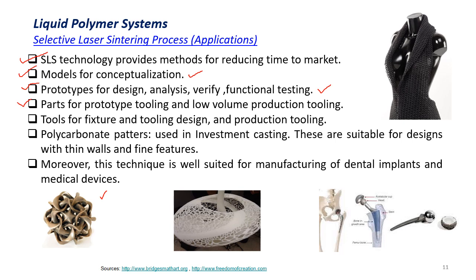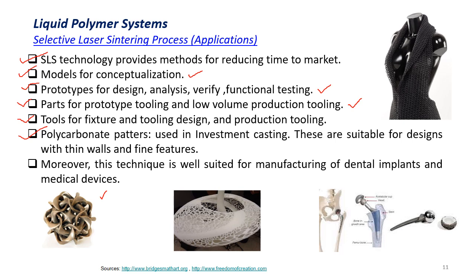Parts for prototype tooling and low volume production can be taken care of using this technique. Tools for tool design and production of tooling, where we require small components for limited edition, there also the selective laser sintering process helps very much.